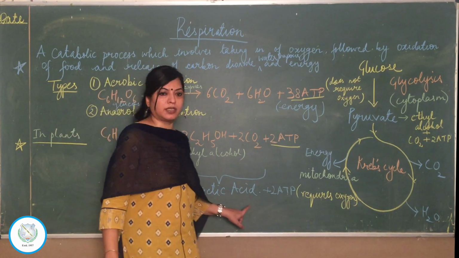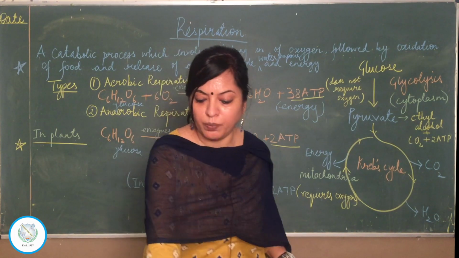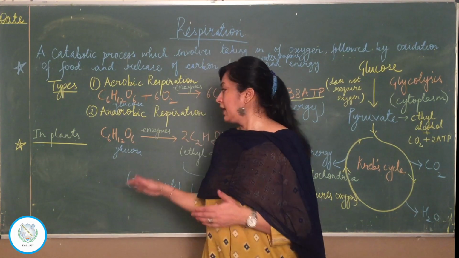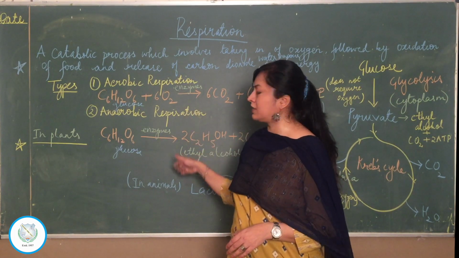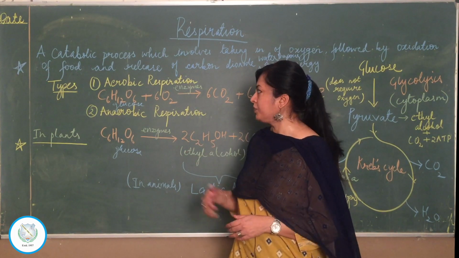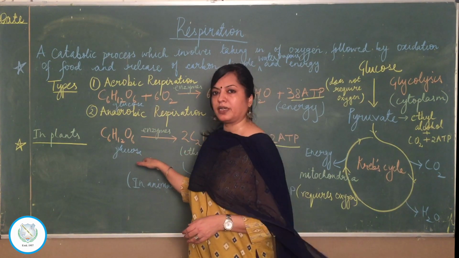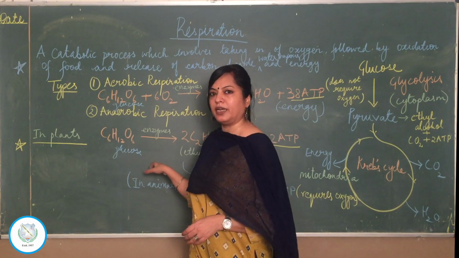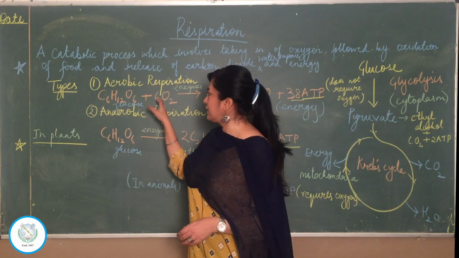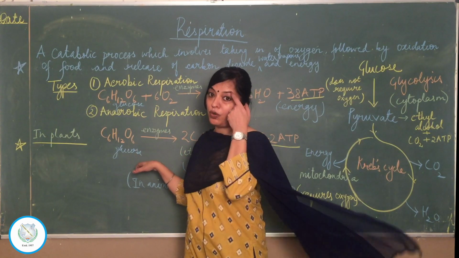So then we will discuss about lactic acid, but you should know that anaerobic respiration in plants and in animals has different products. So I am sure now differences between the two are clear to you, that here complete oxidation of food is occurring and here incomplete, and so more energy 38 ATP and here less energy is released. This occurs in the presence of oxygen and this occurs in the absence of oxygen.